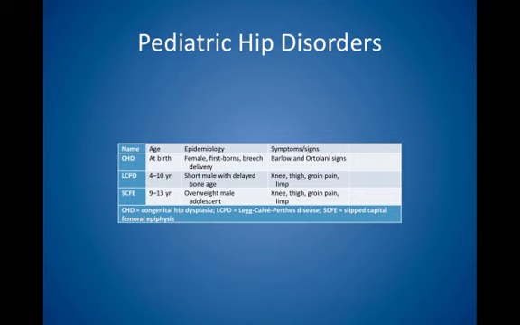Legg-Calvé-Perthes disease is typically seen at 4 to 10 years of age. Epidemiology, look for a short male with delayed bone age. Symptoms and signs, pain in the knee, thigh, or groin as well as a limp, and treat with orthoses.